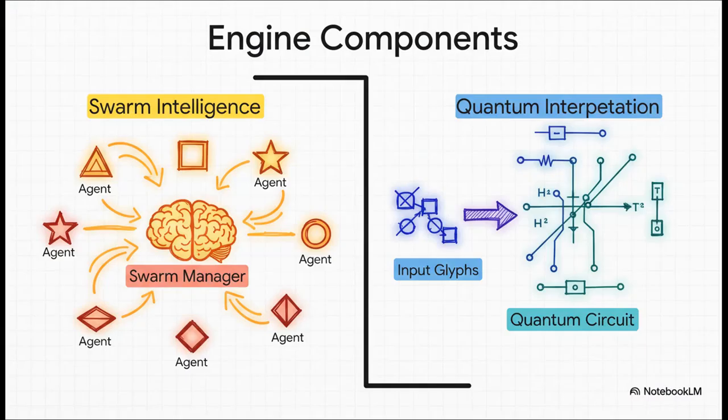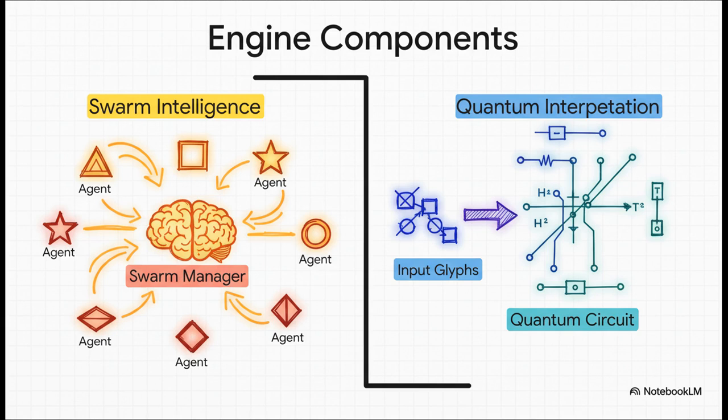So, first up, you've got swarm intelligence. The best way to think about this is like an ant colony. You have all these specialized AI agents, they're the ants, each with a specific job. And a swarm manager acts like the queen, orchestrating everything and picking the right agent for each task. Then, you've got the quantum interpreter.